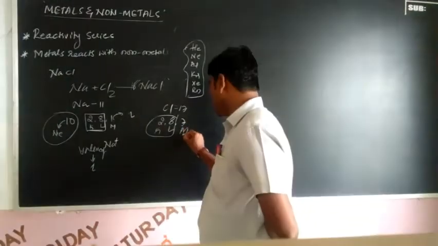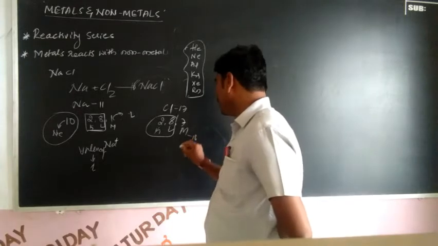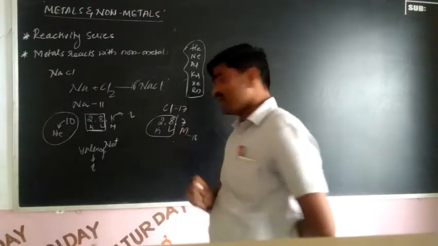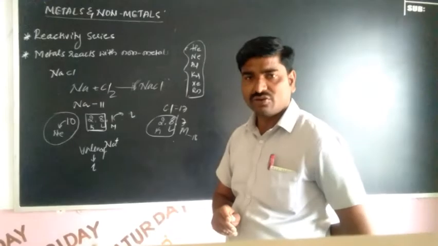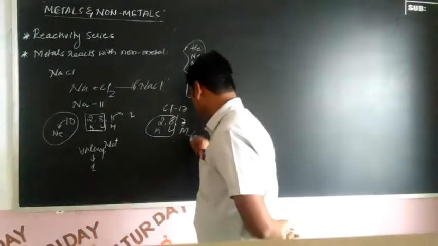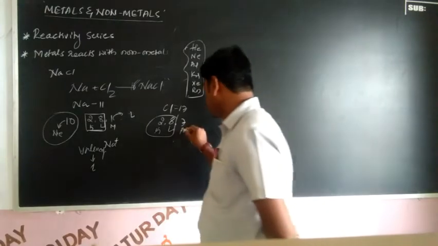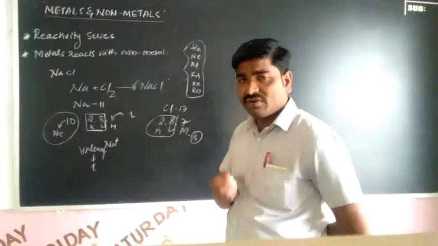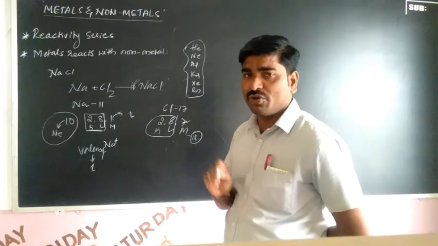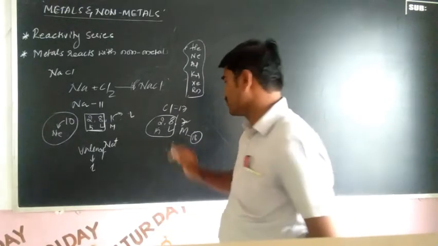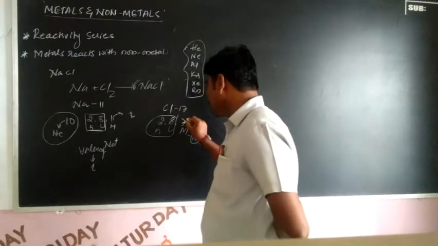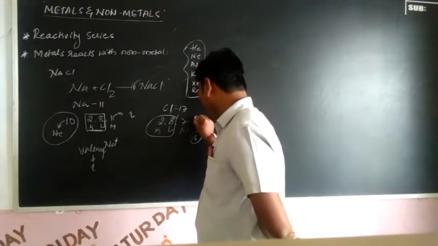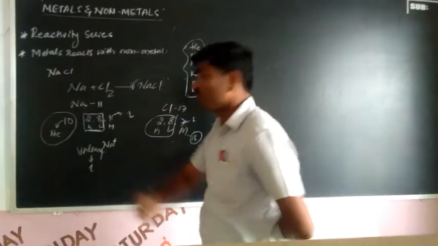So in the M shell, what is the capacity? So 2, 8 and 18. The capacity of the M shell for filling up electrons is 18. So how much are they going to fill up? So only 7. The remaining are not filled because there are only 7 electrons in the M shell. So this chlorine can receive 1 electron from the sodium.